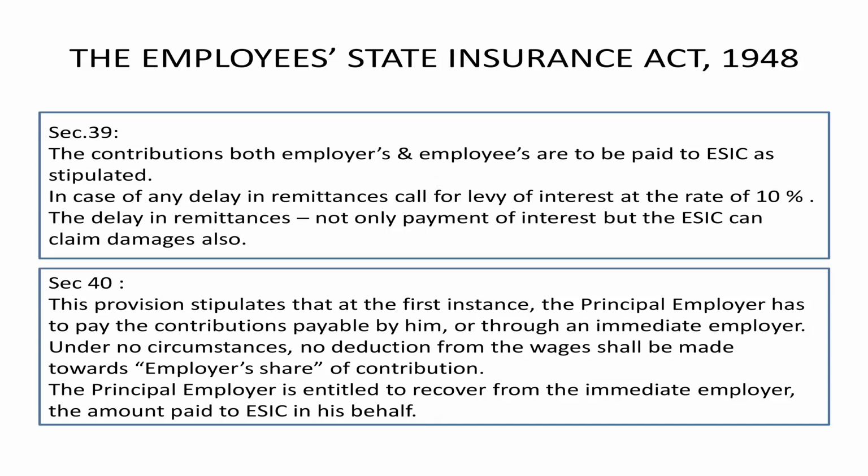It means that in case of immediate employers, I told you already, the contractor, the contract labor who are working under the direct supervision of the principal employer or his agent, they are immediate employers. In their case, ESI says you have to pay the contribution of both the contract labor under the immediate employer and the regular workers. You have to pay at one stroke, and then you can recover from the bill in the subsequent stages. So the responsibility is put on the principal employer.